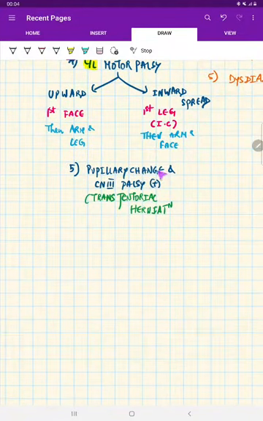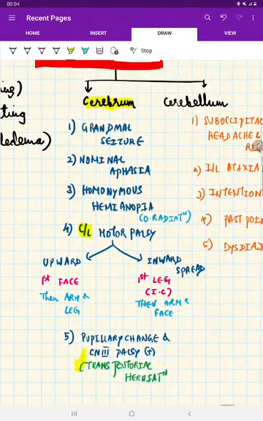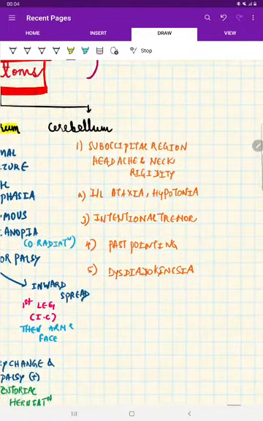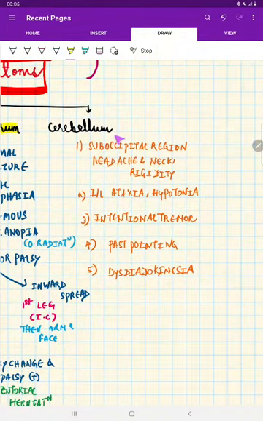Next, pupillary changes can be seen with third cranial nerve palsy, that is oculomotor palsy. This actually signifies there is a transtentorial herniation. So this is all about the focal symptoms in the cerebrum: seizure, nominal aphasia, homonymous hemianopia, contralateral motor palsy, and third cranial nerve palsy. Coming to the cerebellum, it is in the posterior cranial fossa.